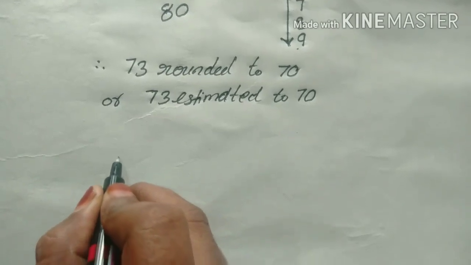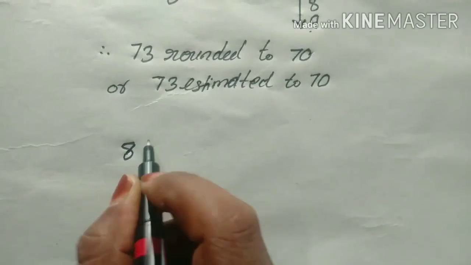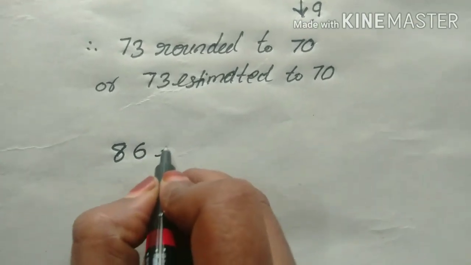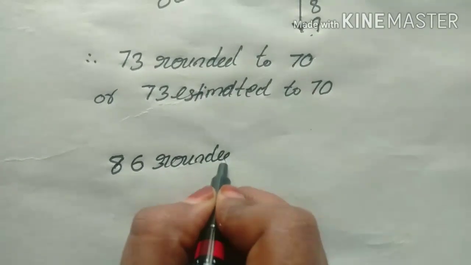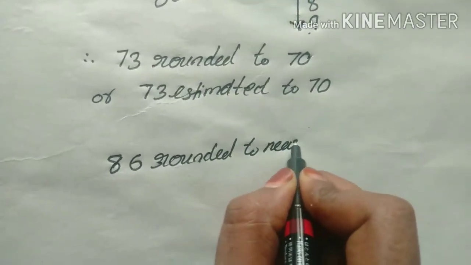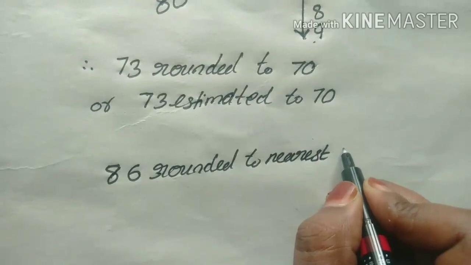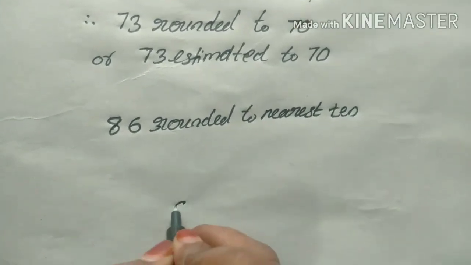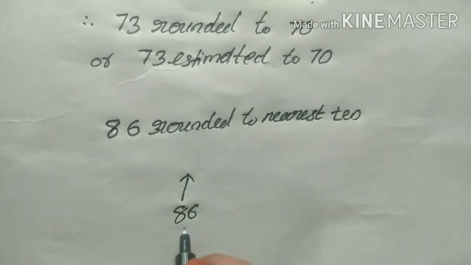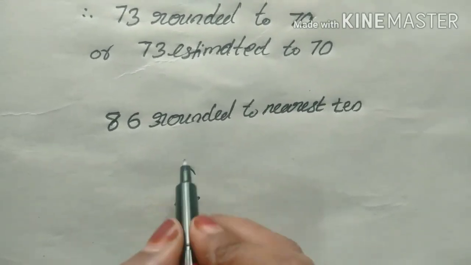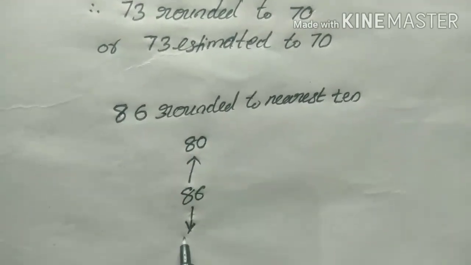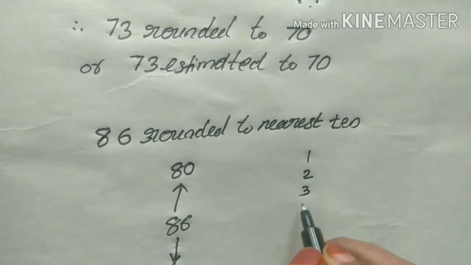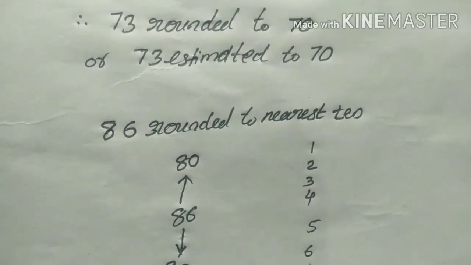Then next, another example: 86 rounded to the nearest 10. So I write 86 and draw the up and down arrows. Then the perfect tens are 80 and 90.